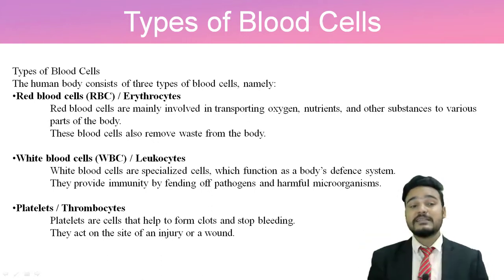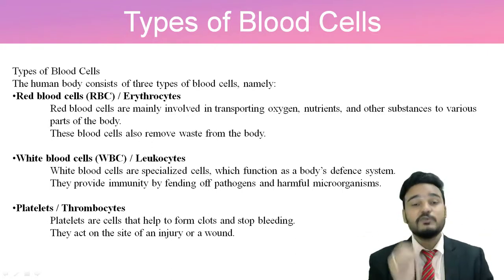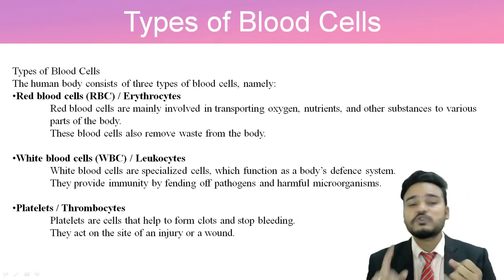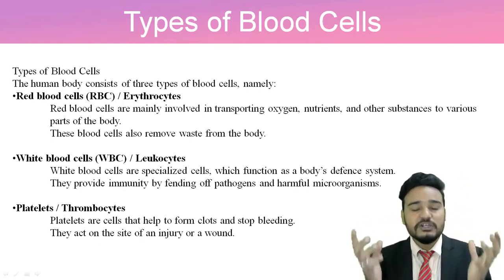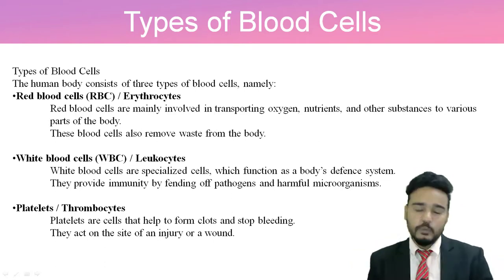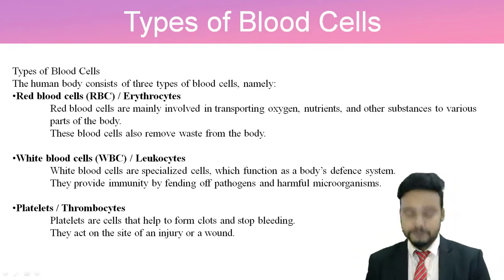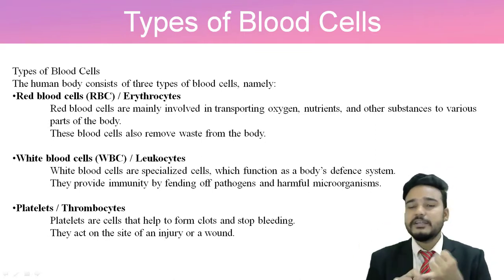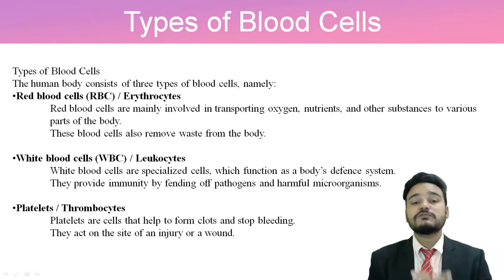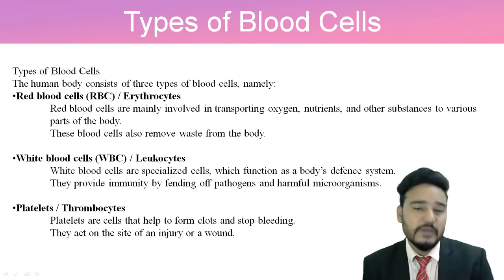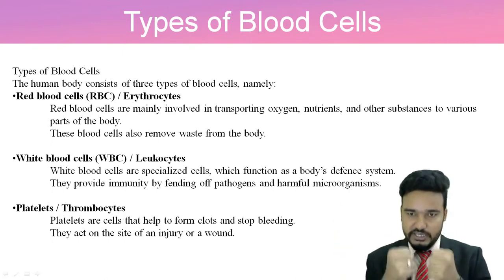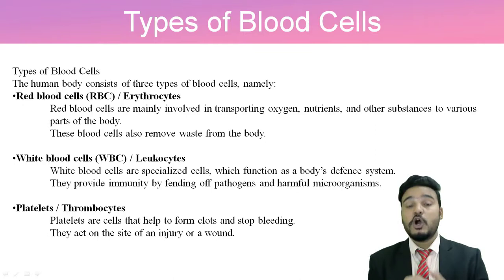Then the second one is the WBC, also called leukocytes. WBC or leukocytes are white blood cells. These are specialized cells which function in the body's defense system, which defends us and prevents us from falling sick. They provide immunity by fending off pathogens and harmful microorganisms. They fight with other microorganisms and they prepare the immunity of our body.